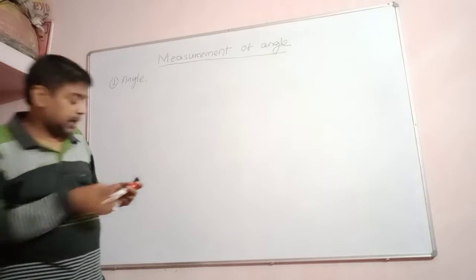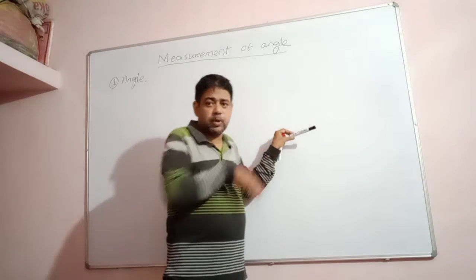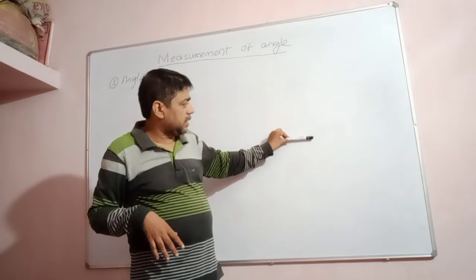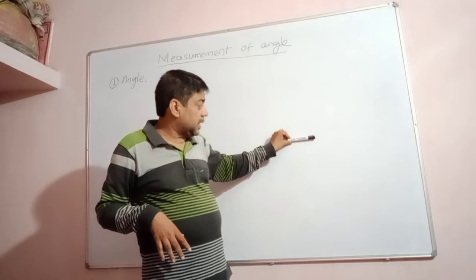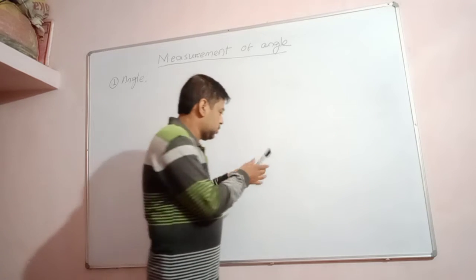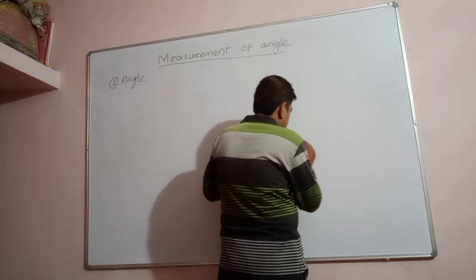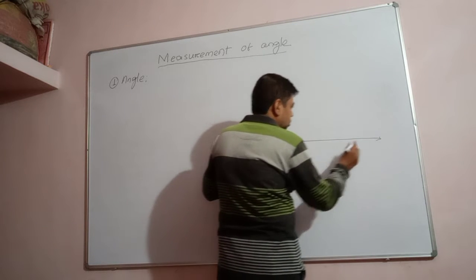Let me define the real angle. Let us consider a line on the plane. Here this board, the whiteboard, is a plane. Let us consider a line drawn on the plane, and let this line be fixed. If the line is fixed, then this is known as the initial line. Let us suppose this line, I am drawing this one. Suppose this is a fixed line. This line is fixed. Okay?